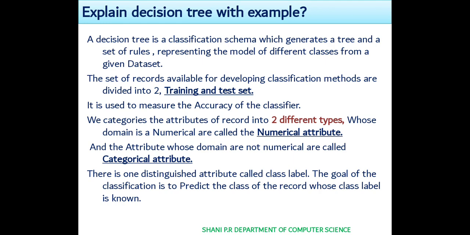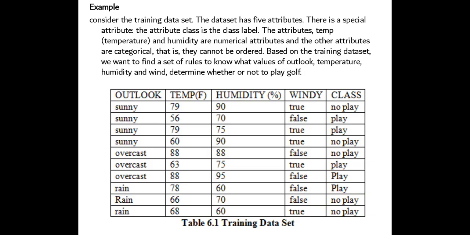We categorize the attributes of a record into two different types. Attributes are of two types, that is numerical attribute and categorical attribute. Numerical attribute means the attribute which has number values. So here is one data set, you can see. Here the numerical data is temp and humidity. Temp, humidity, windy, class, outlook are the attributes, and the numerical values are these numbers.